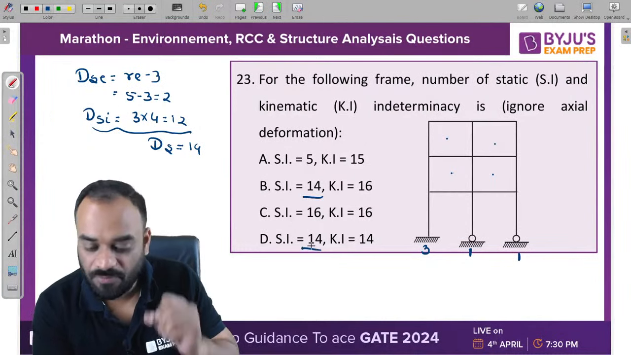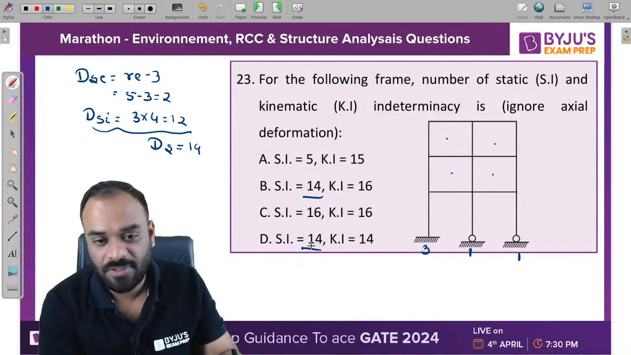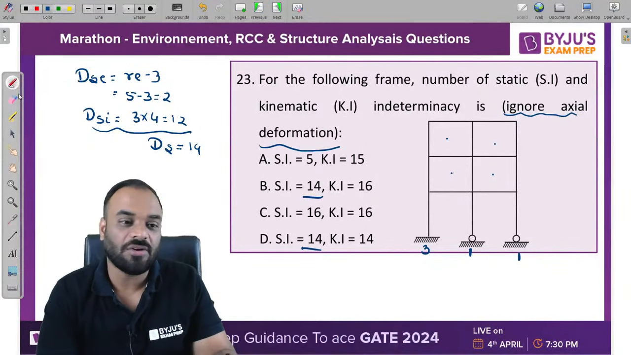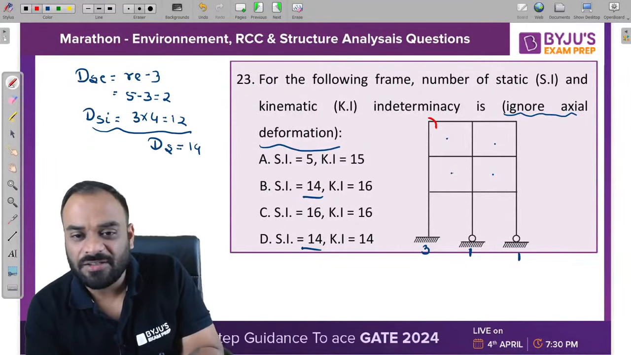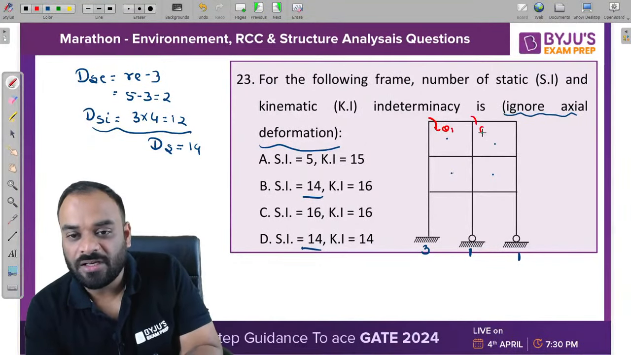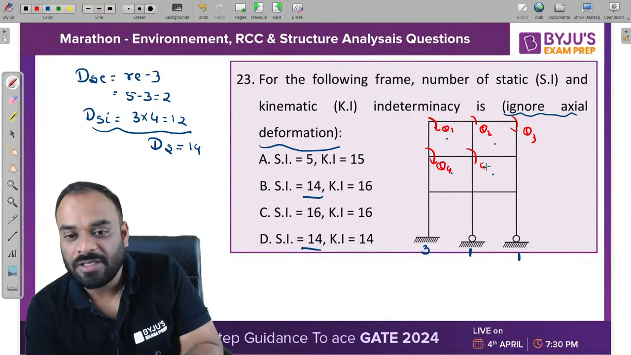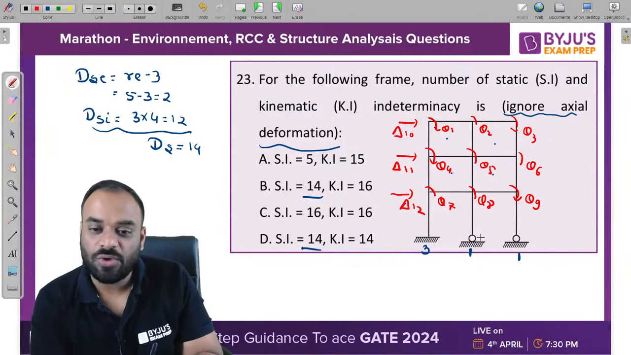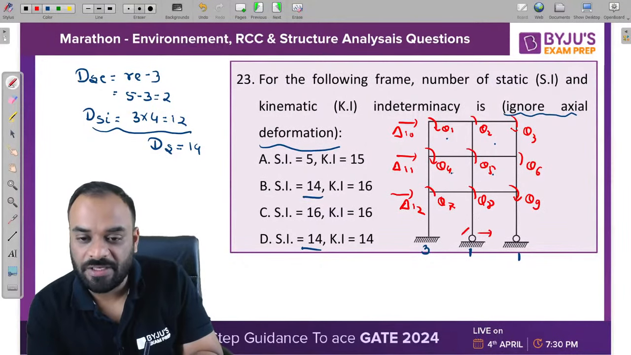There are two options. Now tell me what is the value of DK. But ignore axial deformation. Now tell me. I will calculate it directly. Theta 1, theta 2, theta 3, theta 4, theta 5, theta 6, theta 7, theta 8, theta 9, delta 10, delta 11, delta 12. And at this roller support, we have one horizontal displacement and rotation.